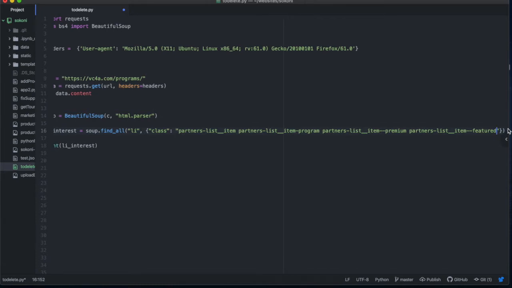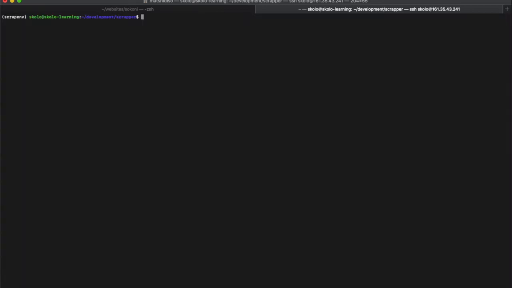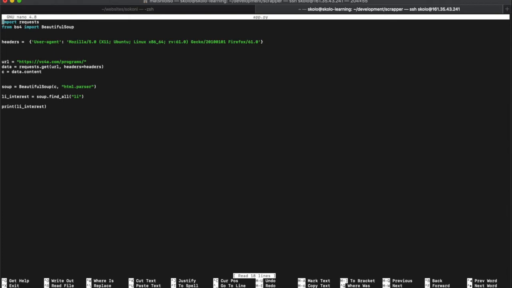And I'm going to copy this line, clear this first, and let's nano app.py, go over there and delete this line, and paste the new one, which now returns only the items within the class that we want.